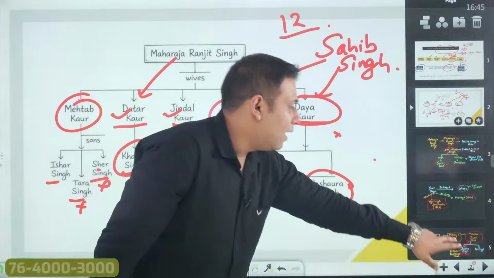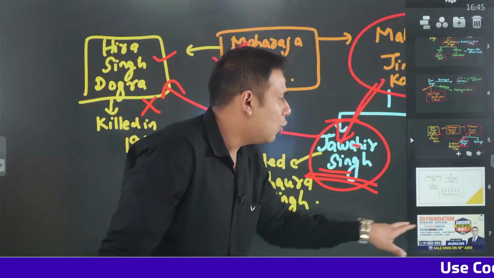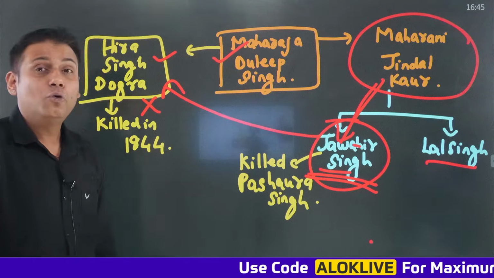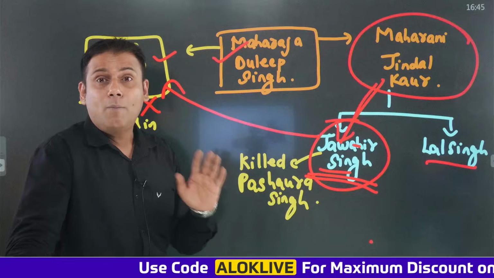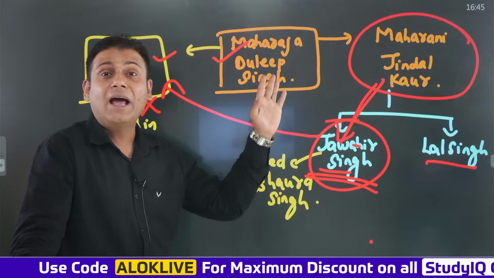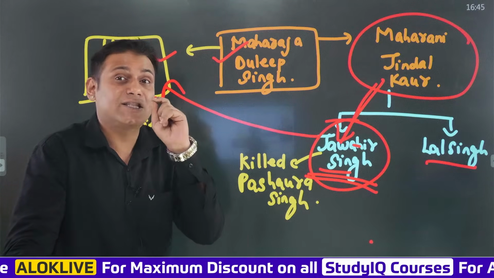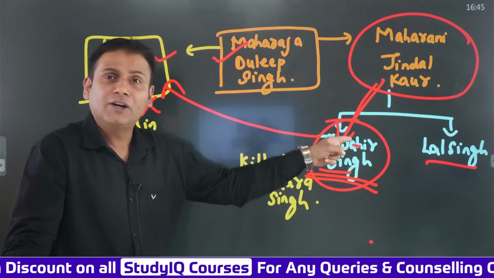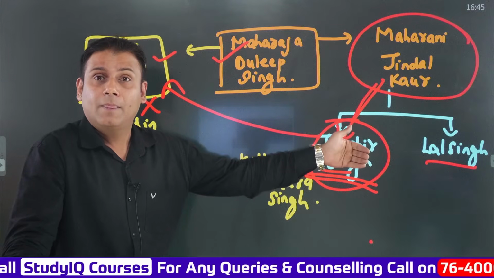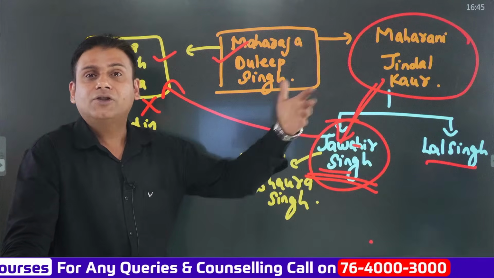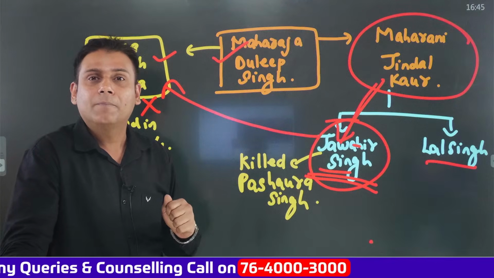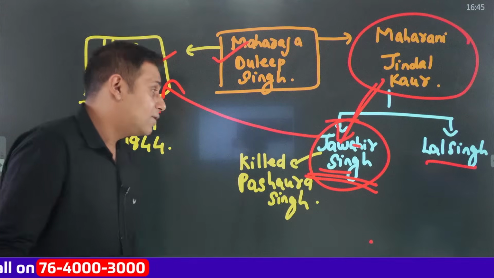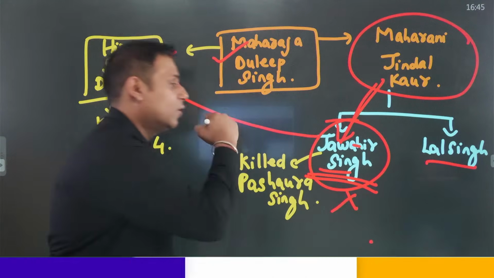Now, what did Jawahar Singh think? Jawahar Singh thought that Pashora Singh could become a potential threat to Maharaja Dalip Singh. Probably, Pashora Singh could attack Maharaja Dalip Singh. It was just a suspicion. He was not sure about this. So what did Jawahar Singh do? He killed Pashora Singh. Pashora Singh had good control over the army, and there were many followers of Pashora Singh in the army. So Jawahar Singh was killed by the followers of Pashora Singh.